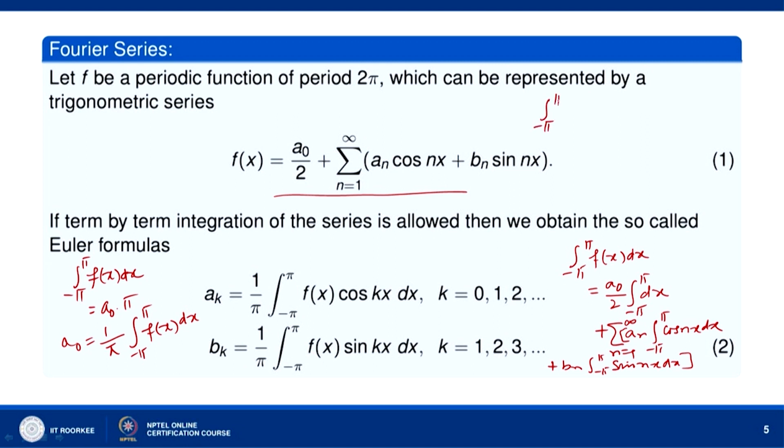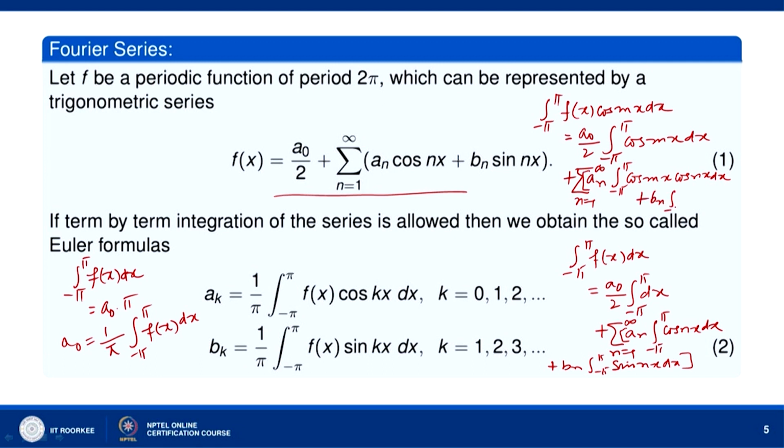The integral over minus pi to pi of f(x) cos mx dx equals a naught by 2 into the integral over minus pi to pi of cos mx dx plus sigma n equal to 1 to infinity of a n times the integral over minus pi to pi of cos mx cos nx dx plus b n times the integral over minus pi to pi of cos mx sin nx dx.